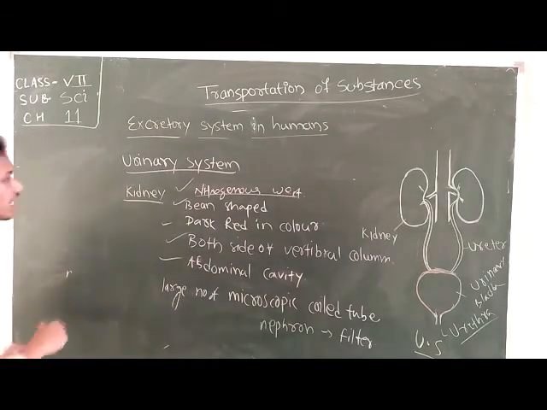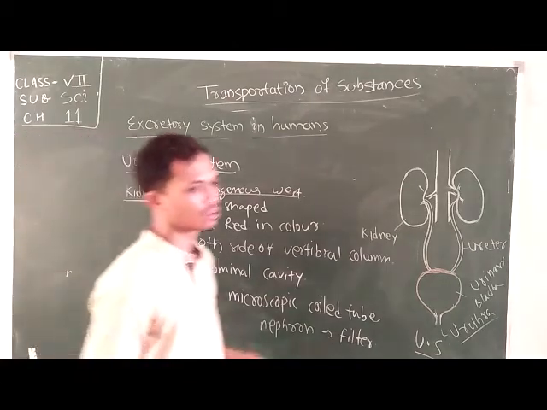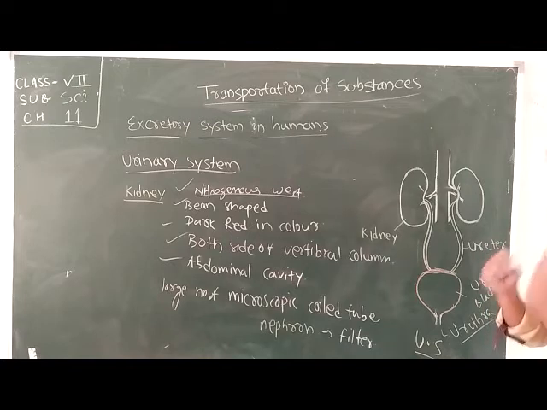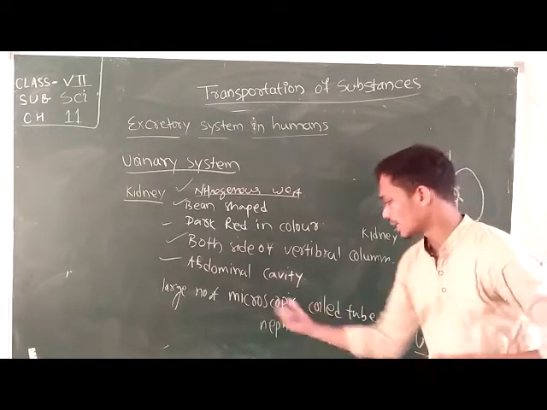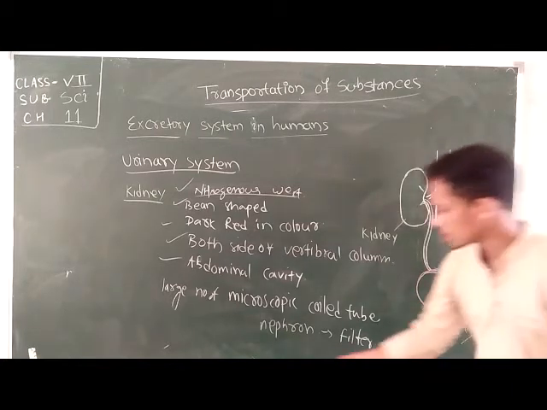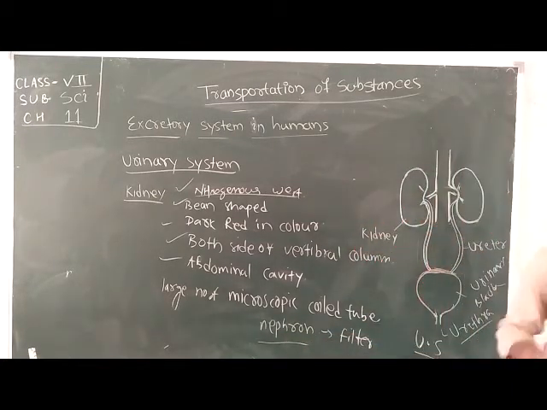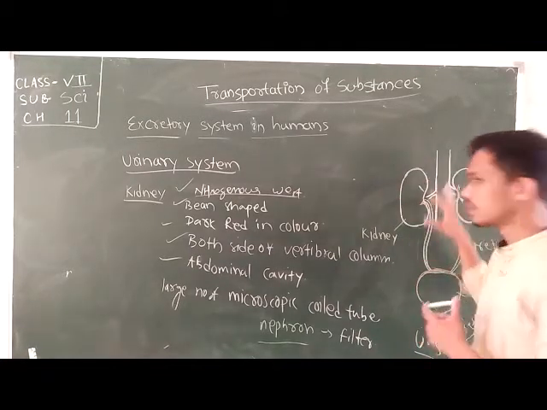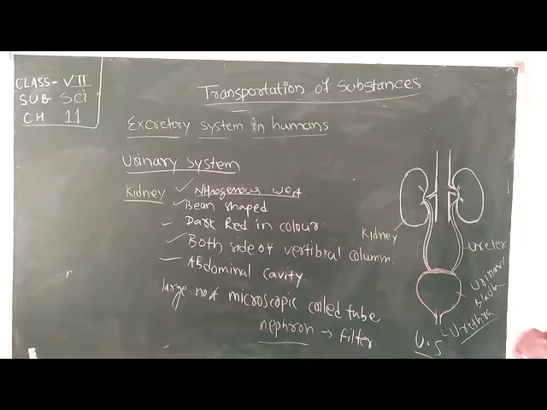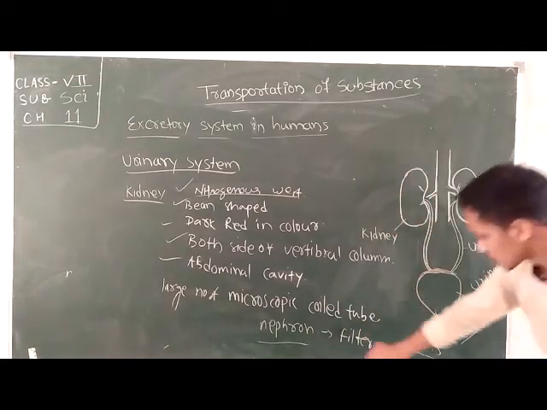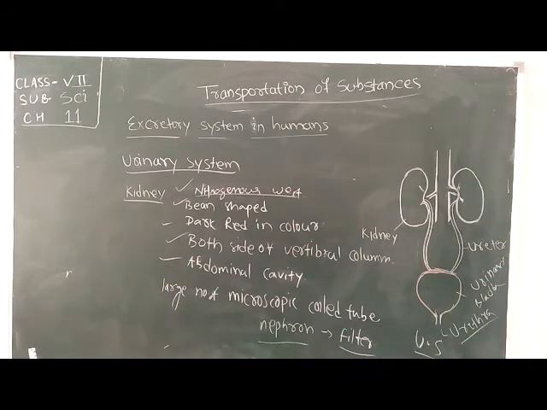Inside the kidney there are a number of very thin, microscopic coiled tubes. They are called nephrons, and nephrons have a major role in the formation of urine. The nephron acts as a filter.